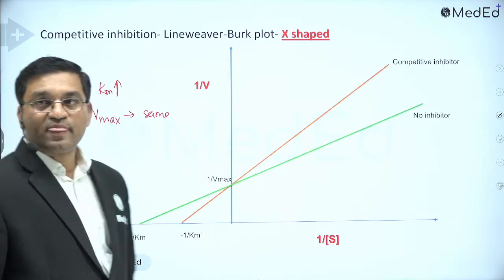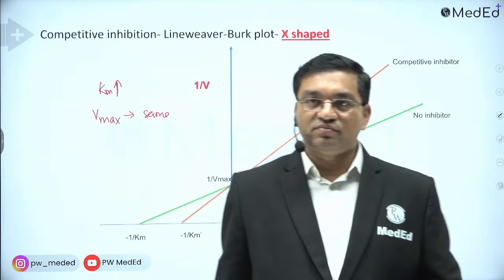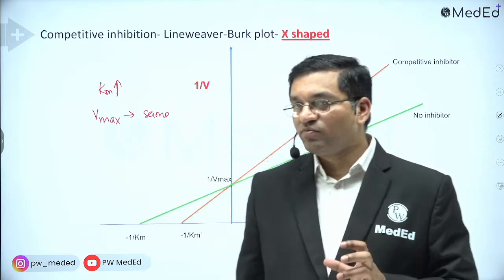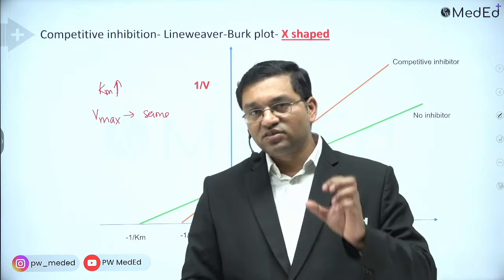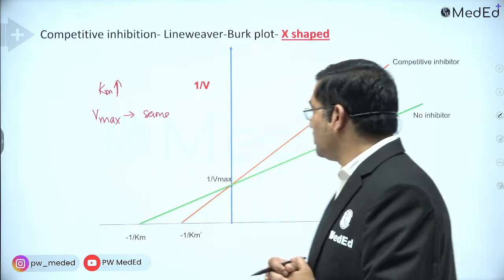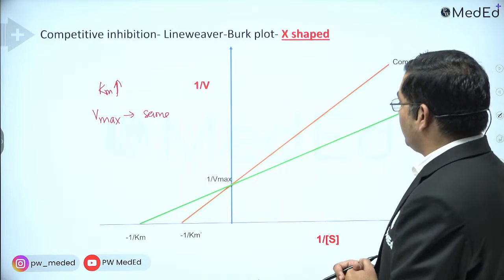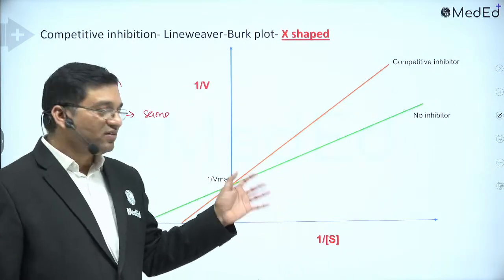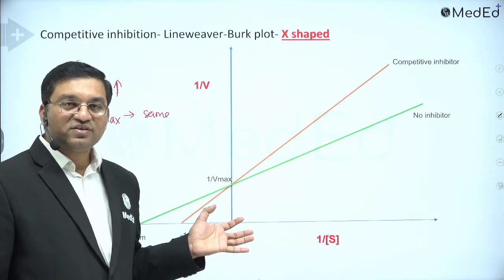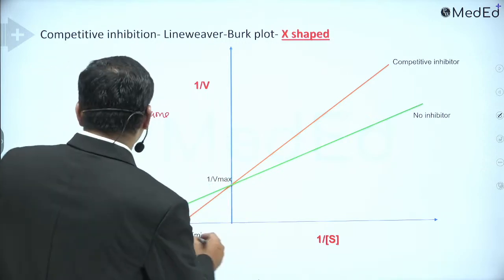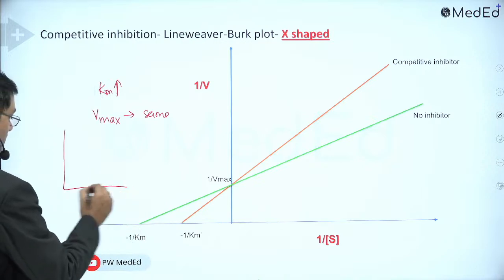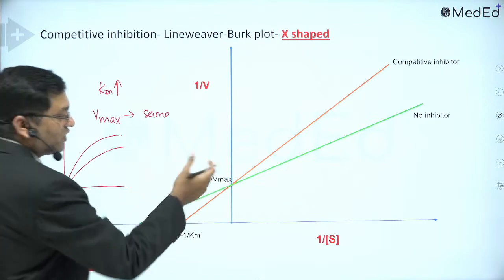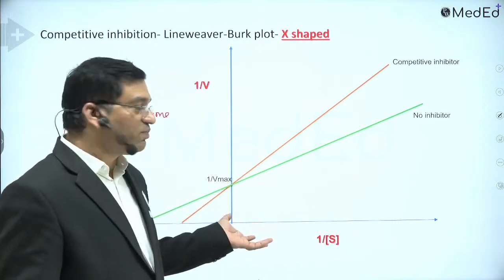What is Km? It is the substrate concentration that produces half of the maximum velocity. So what is the sense in making such a graph? Can't you draw the simple graph, without inhibitor and with inhibitor? What is the need of drawing the Lineweaver-Burk plot?